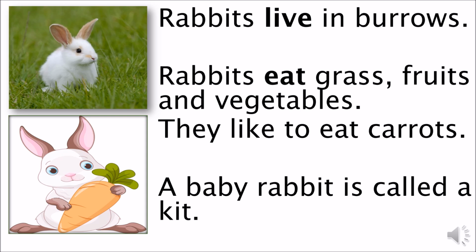Okay, children? So in this way, you also write 5 lines about your favorite pet animal. So you can write why you like that animal, how it looks, where they live, what it eats. Okay, children?